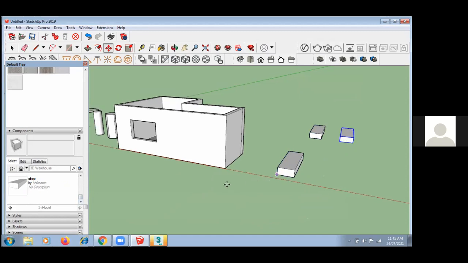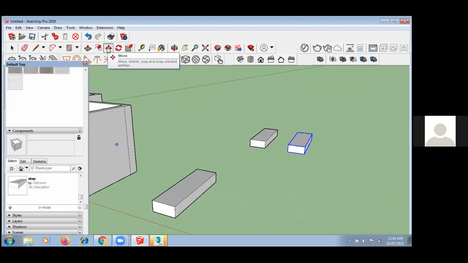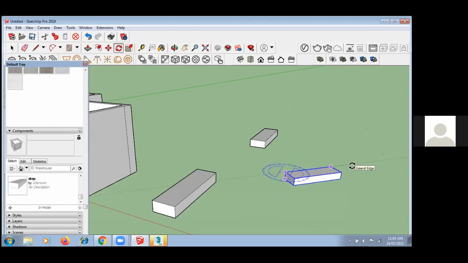Now suppose I want to move this object. This is the move command. With the move command, you can move your object anywhere. Here we have different commands like rotate, so you can rotate your object. For rotate, you have to use the axis system. I want to rotate from this point and on this point, so now you can rotate like this. For a 90 angle, directly type 90 and press enter. So it is a 90 angle.